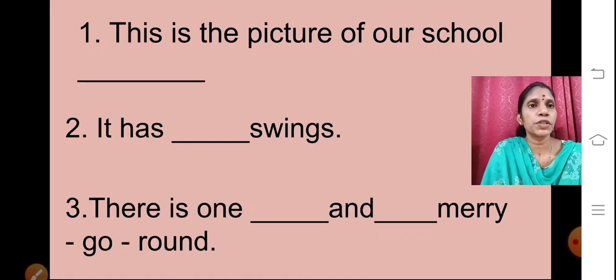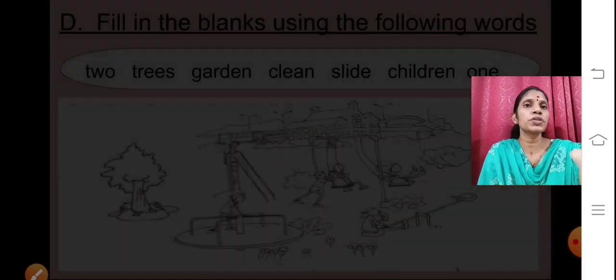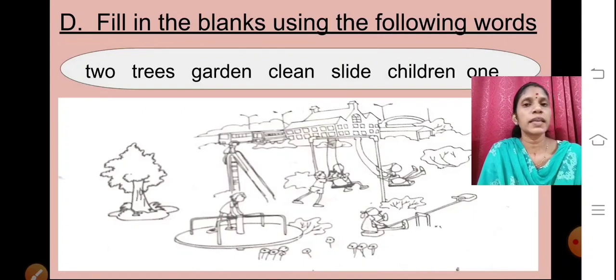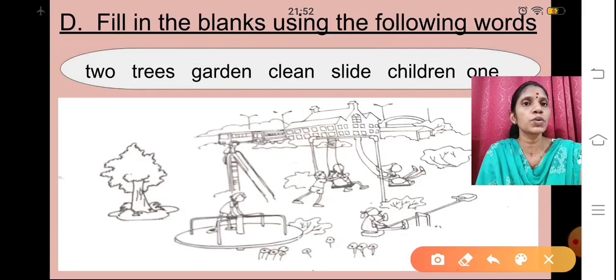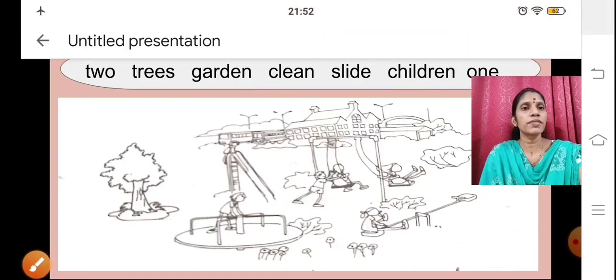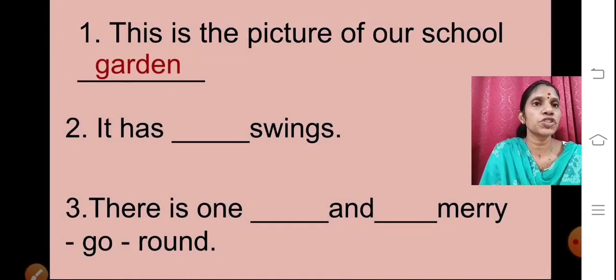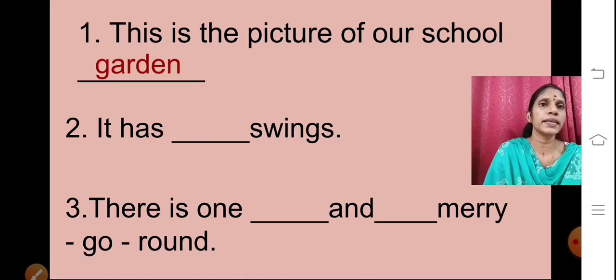This is the picture of our school dash. Now tell me what you will choose from the box. Yes, this is the picture of our school garden. So the answer will be: this is the picture of our school garden.